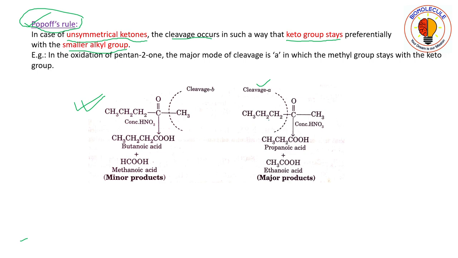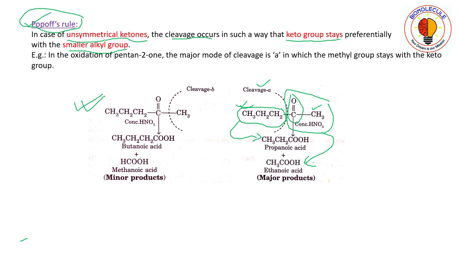Okay, so here we can see that in this portion the keto group, that is the carbonyl group, is along with the smaller alkyl group, and the rest, the bigger alkyl group, is left over. So from this fragment we get propanoic acid, and from this fragment we get ethanoic acid.